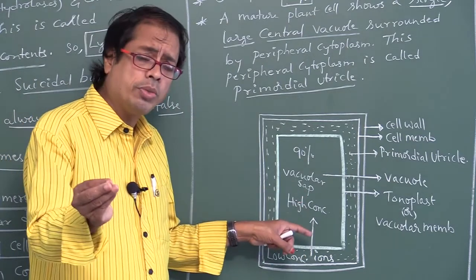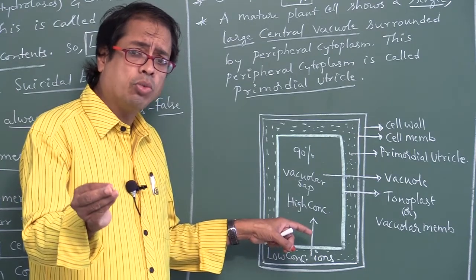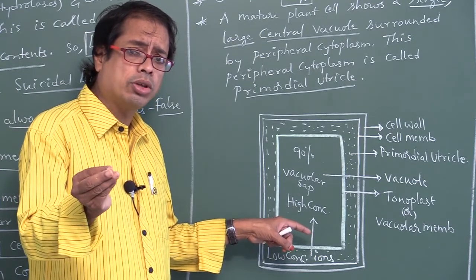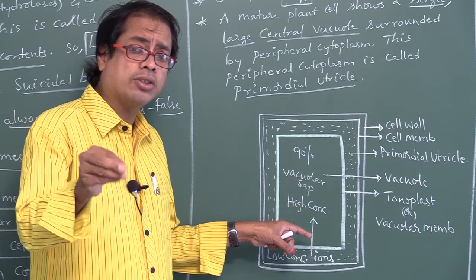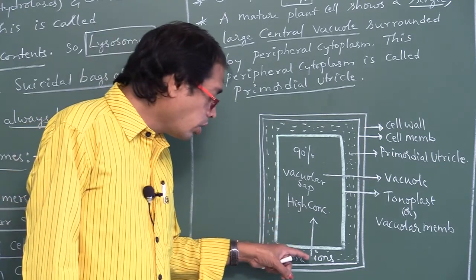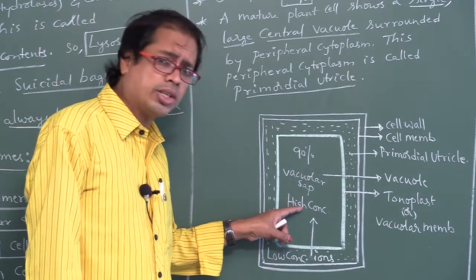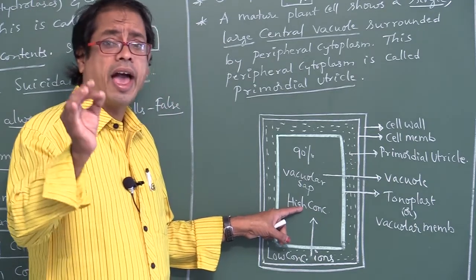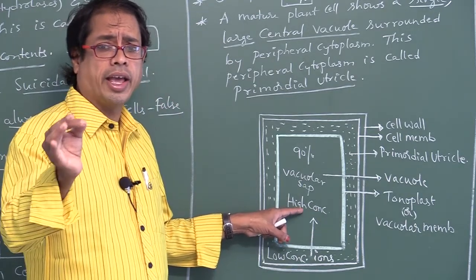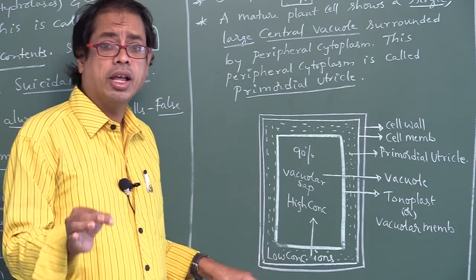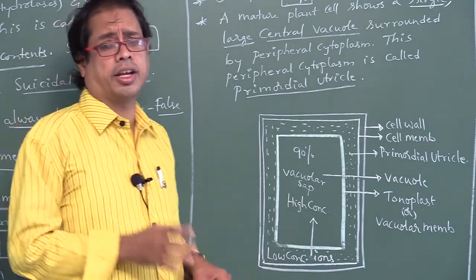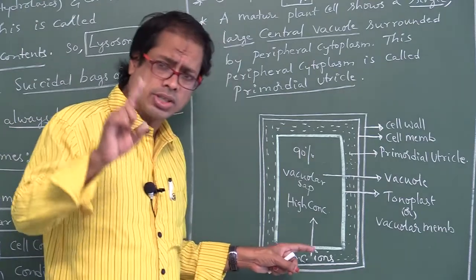This movement of ions and molecules from low concentration to high concentration is so-called active transport. That is, against the concentration gradient. That is, ATP is required.